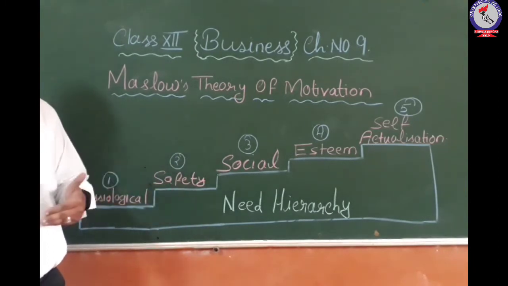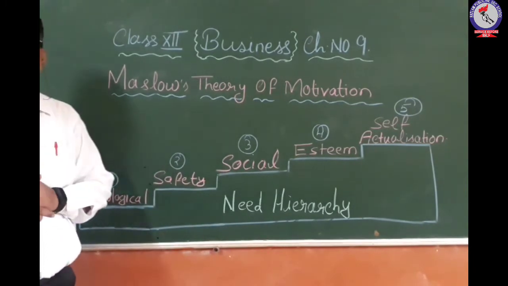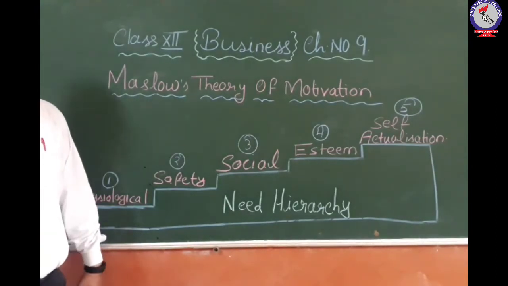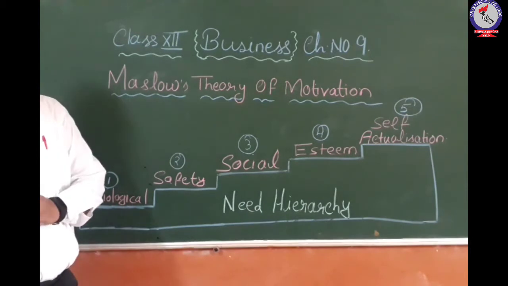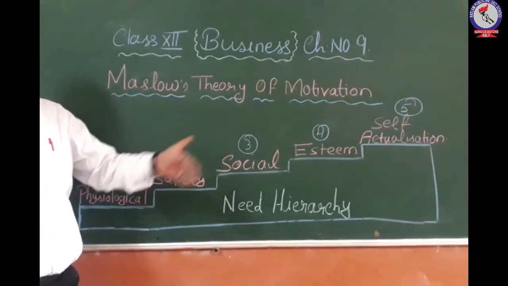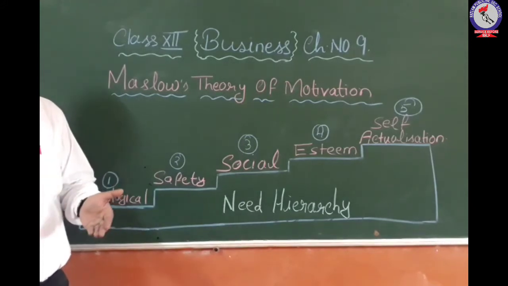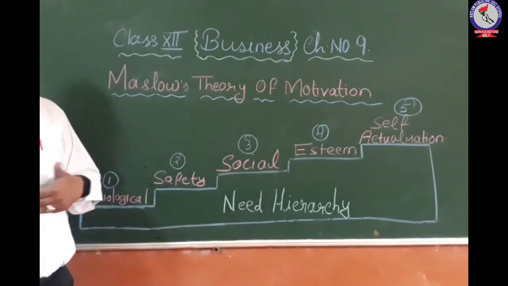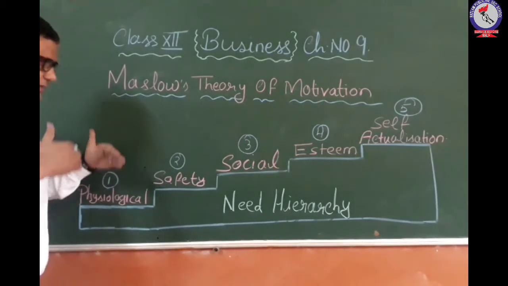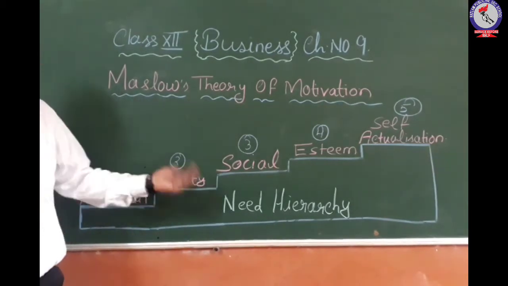Then you have to think that you have to protect yourself. So you have to insure yourself. You have to get some medical insurance. These are some of the insurance you can take to protect yourself or your life and the other persons who are directly or indirectly depending on you. So this you will be satisfying at the second level.